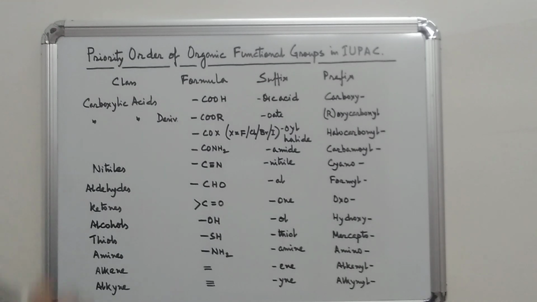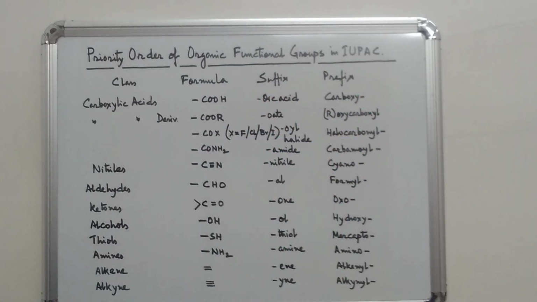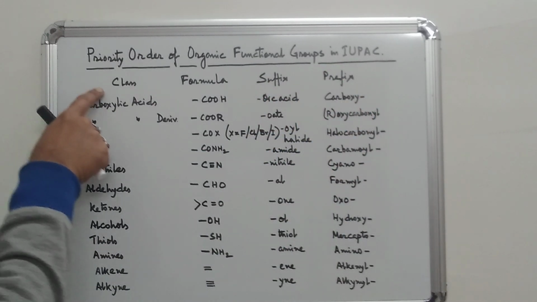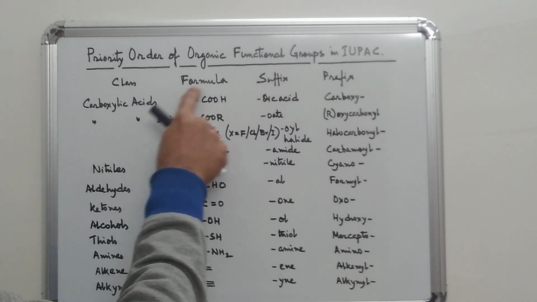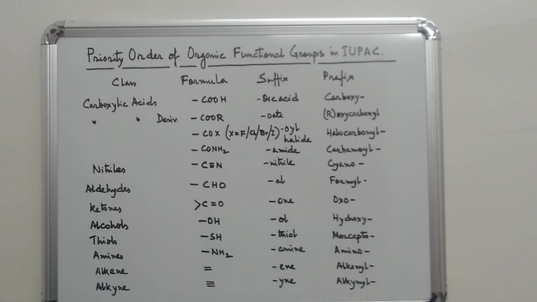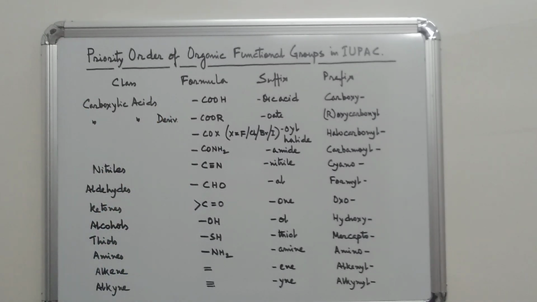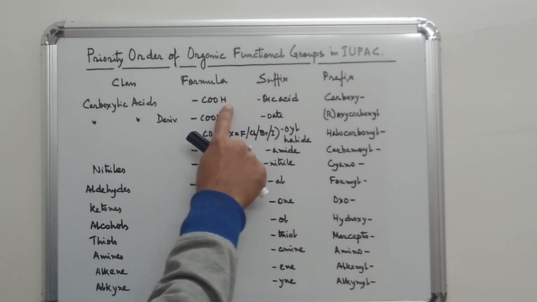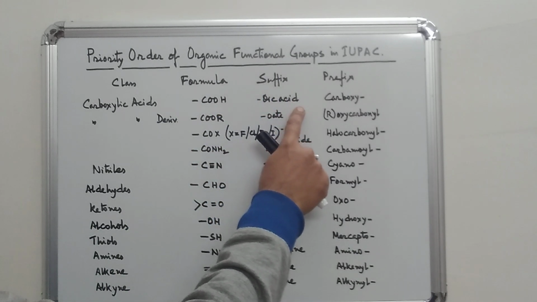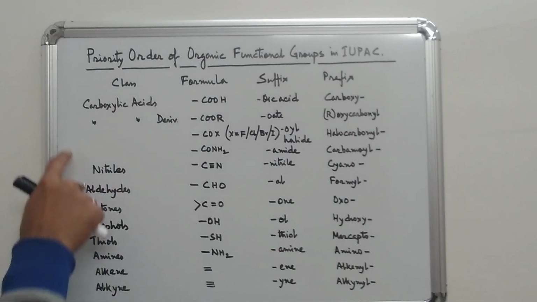Here I have written the priority order of organic functional groups in IUPAC. First one is the class, formula, the corresponding suffixes and the prefixes of the organic functional groups. For carboxylic acid, which is the maximum priority order having formula COOH, in suffix it will be oic acid, whereas in prefix it will be called carboxy.